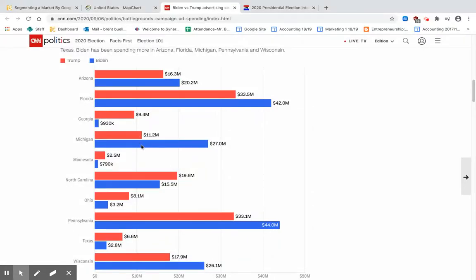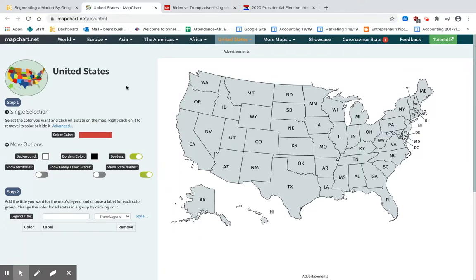But Michigan's the exact opposite. Michigan, Biden doubles up on Trump's spending. So here's what I want you to do. We're going to make a key, and we're going to use 4 different colors in this key. I'll give you an example of a couple, and then you can go from there.